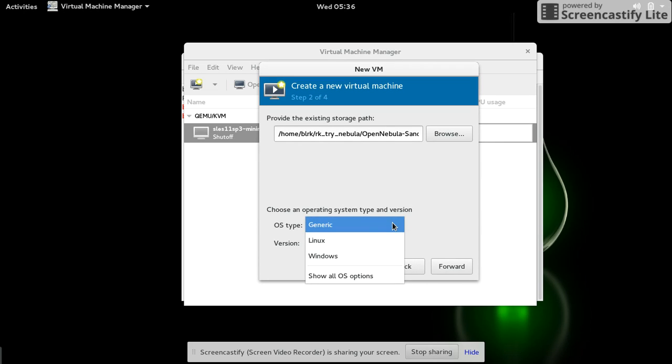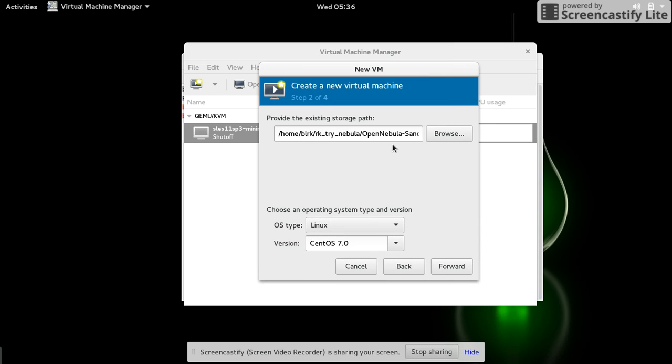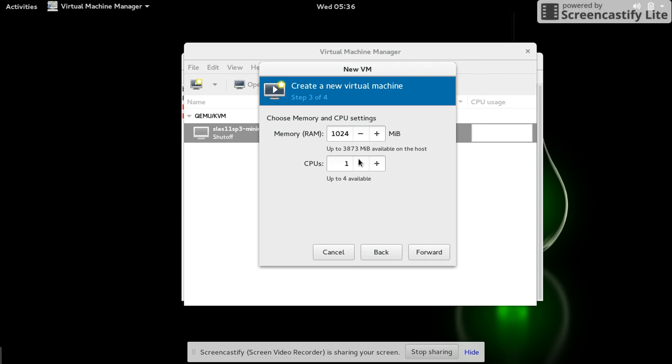and for operating system type, select Linux. In case it is not selected, in most cases it automatically detects the operating system. Select the version as CentOS 7, because this OpenNebula sandbox is built based on CentOS. Then select the Forward button for RAM and CPU.